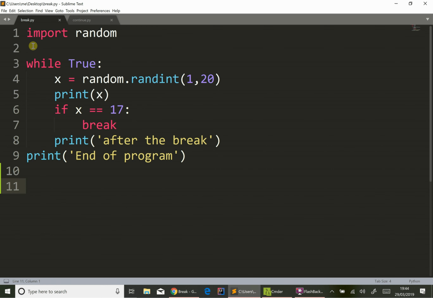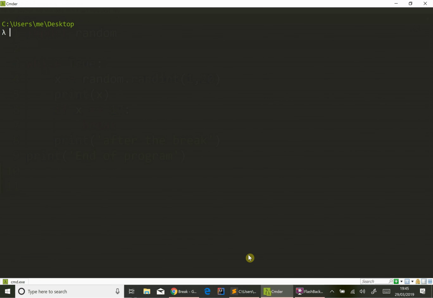So I have a program set up called break.py, and what we have here is we set up an infinite loop, and for no good reason we're generating random numbers between 1 and 20 and printing them, but when we get a 17 we hit break, and what you should know is that exits the loop immediately, so that just leaves us with line 9, which is outside of the loop. So let me just run the program here.